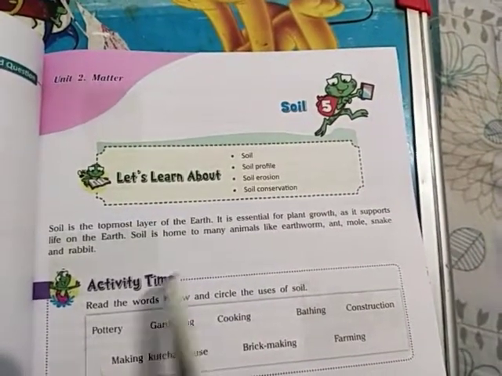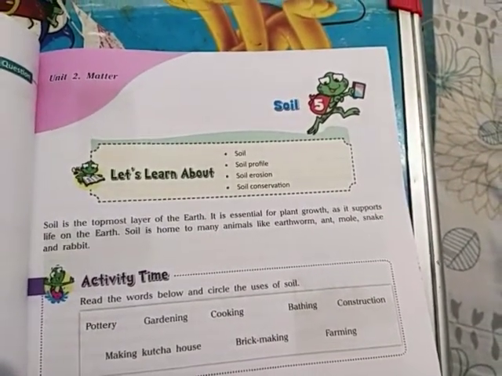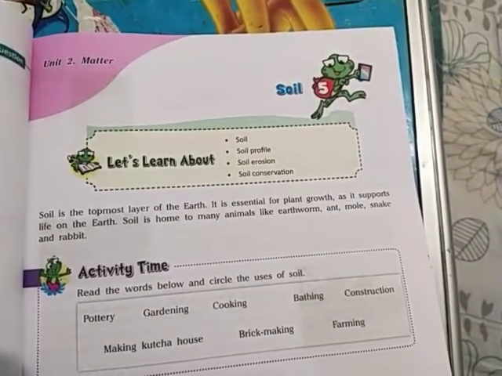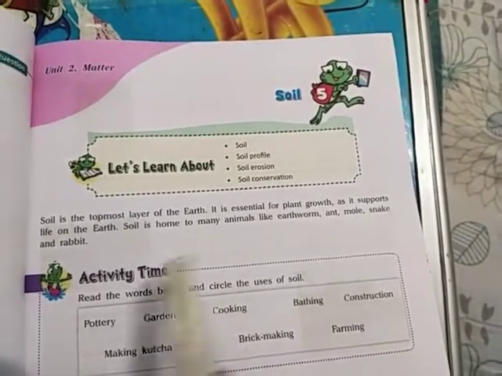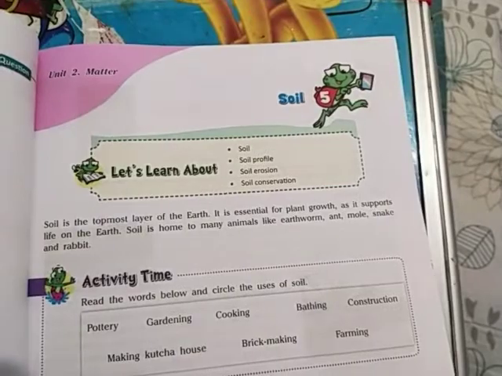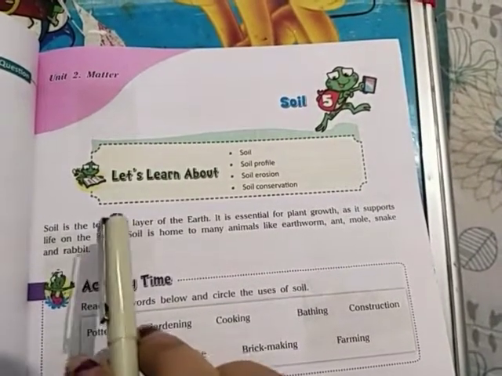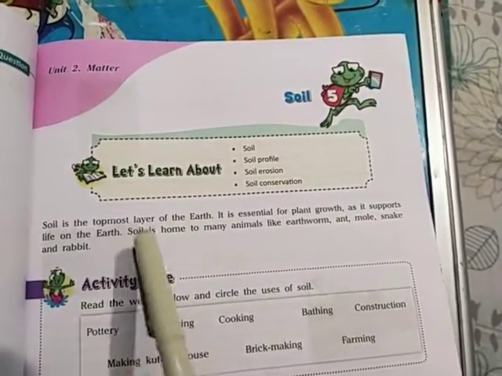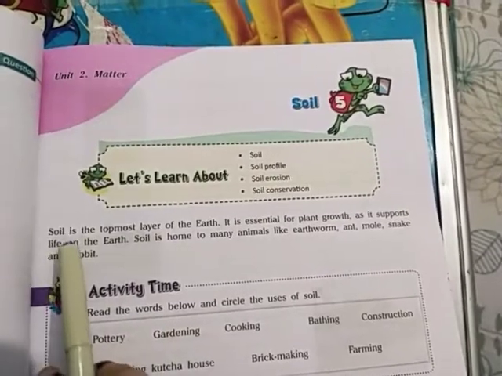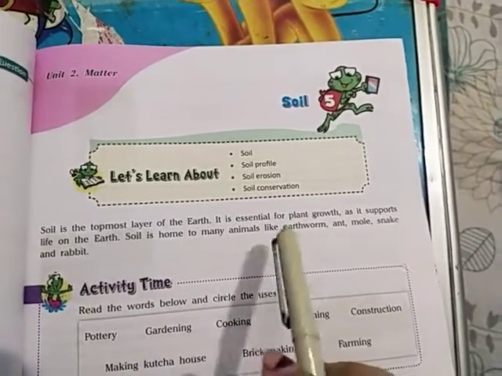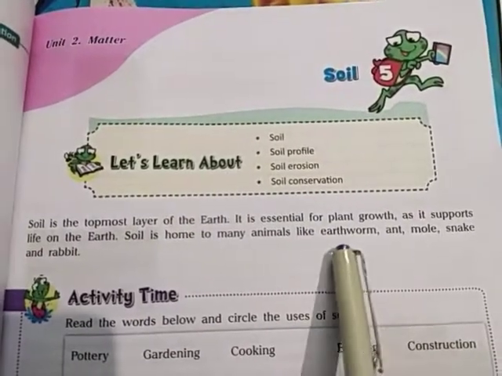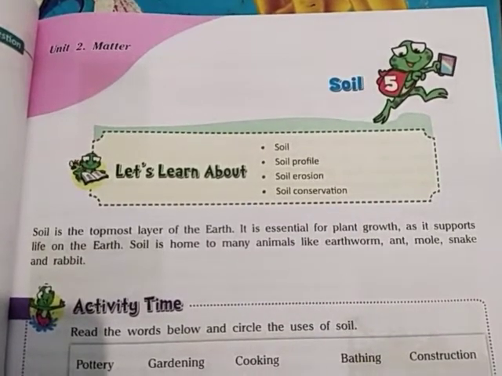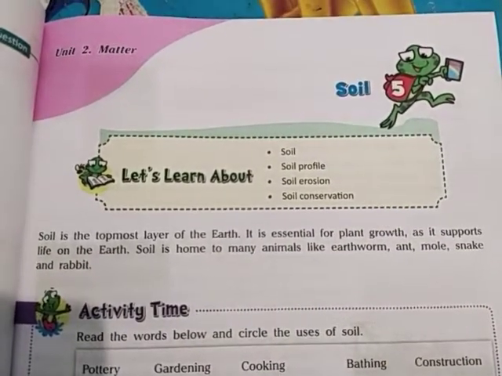This layer is very essential for the growth of plants, as well as many smaller microorganisms and other organisms like earthworms, snakes, and rabbits. They can also live in the topmost layer of the soil. They make their holes and their homes inside this layer. So soil is the home for these smaller animals, as well as the plants. We can grow plants in this layer also.